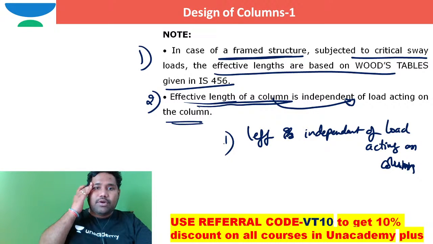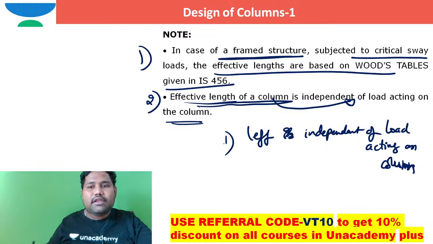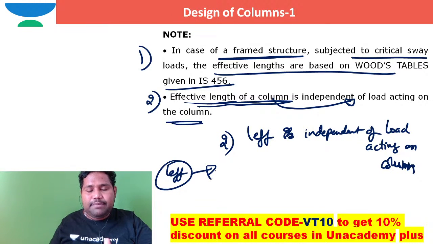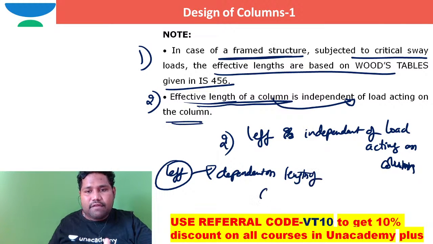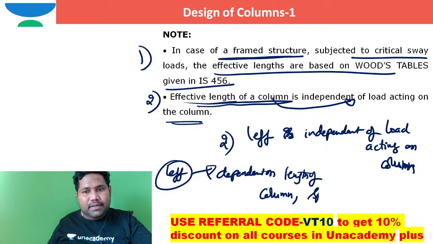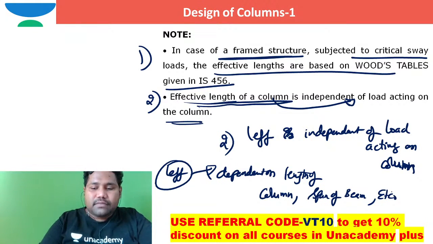One more thing I can say: this effective length of the column is independent of the load acting on the column. Moreover, I just want to convey that the effective length of the column depends on the length of the column, span of the beam, etc. But it is independent of the load acting on the column.